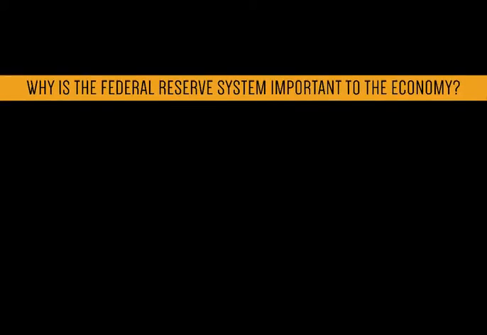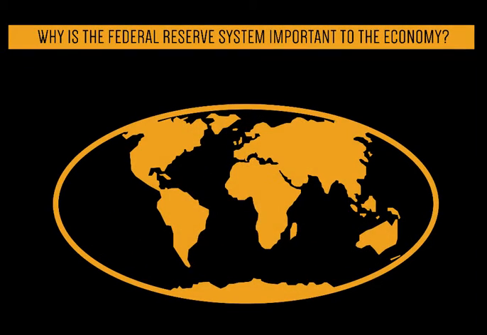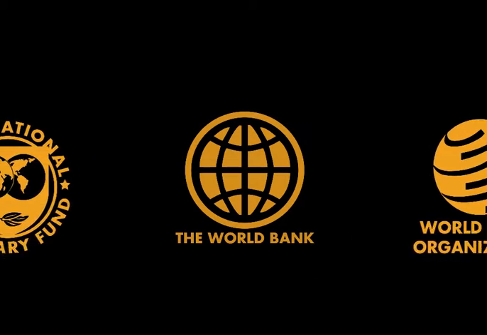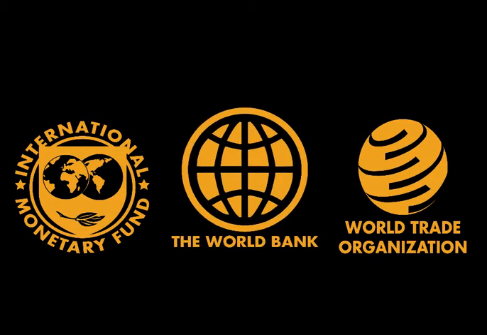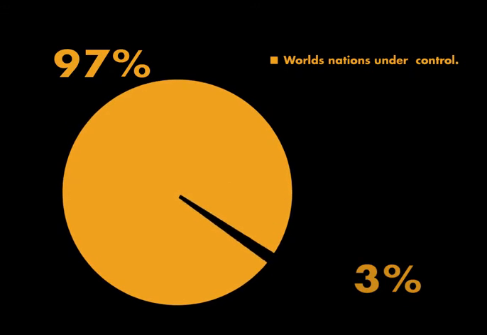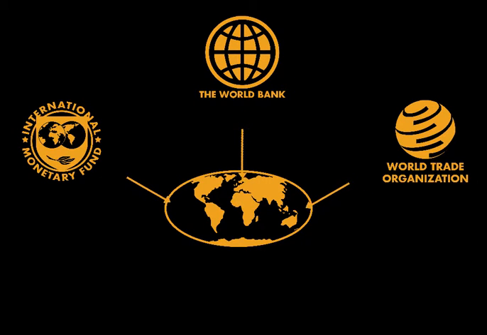Why is the Federal Reserve System important to the global economy? The United States of America is the leading economic power in the world. The US holds veto power in the World Bank, the World Trade Organization, and the International Monetary Fund, all of which combined contain 189 countries worldwide. These financial institutions control the global economy.